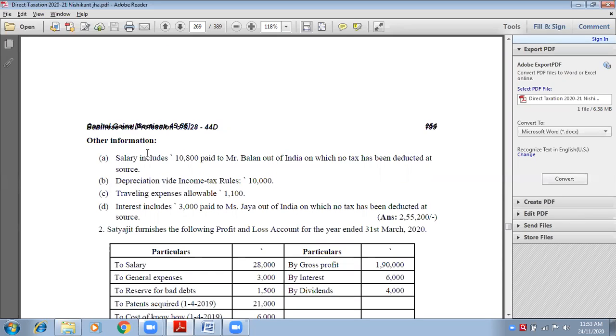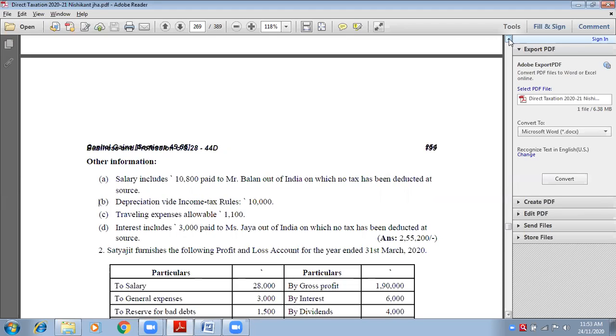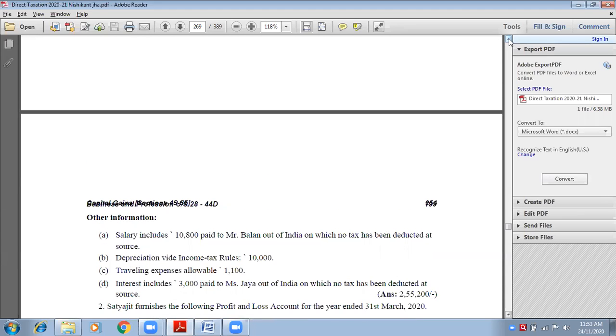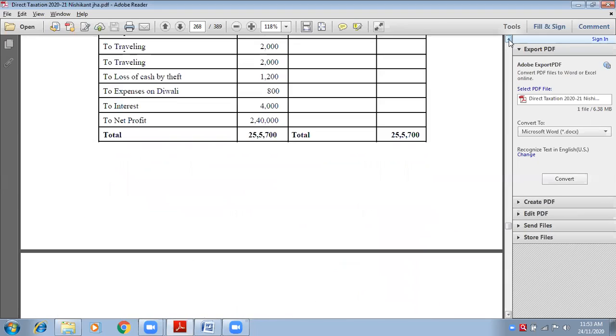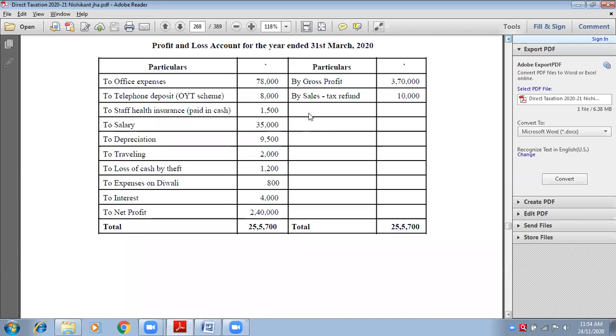No. I think all are expenses: salary, depreciation, traveling, interest. These were all our expenses that are given here. No income is given in the adjustments. When no income is given in the adjustment, there is only one, sales tax refund.